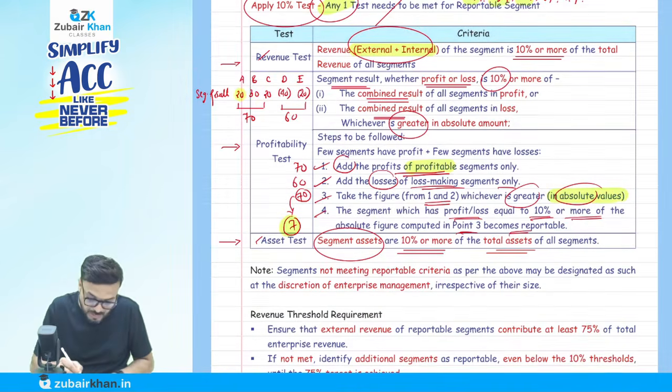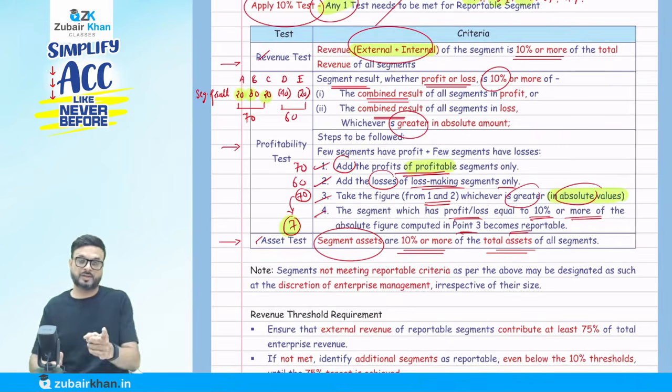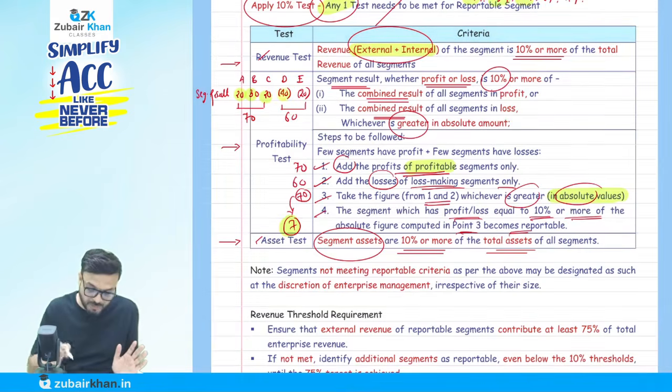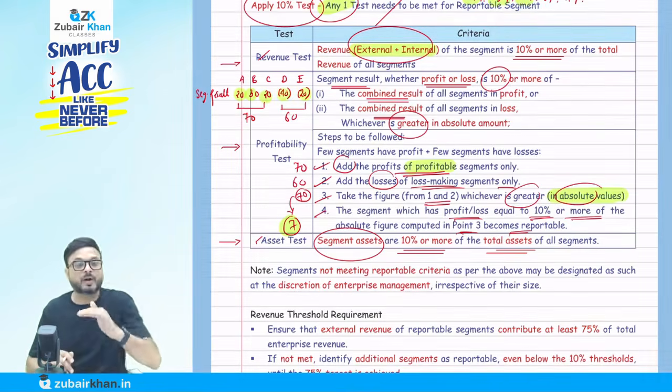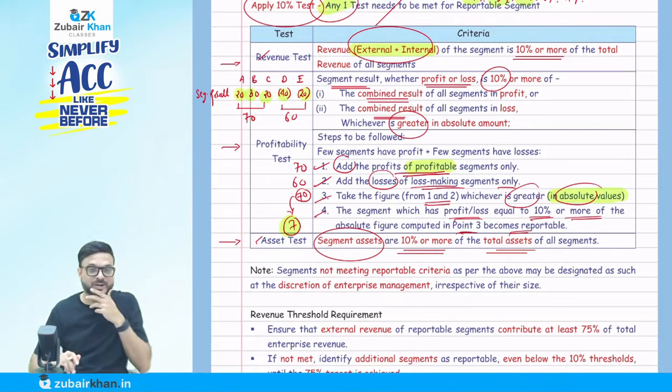So here A is reportable, B is reportable as it is more than 7. 20 is reportable as more than 7. You say, no, 40 is a loss, sir. Negative? No. Absolute value. 40 is more than 7. Don't call it a negative figure. It is more than 7, reportable. E is also reportable, more than 7. All segments are reportable segments. Got the point?